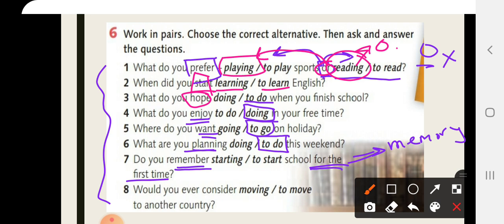My memory about going to school when I was a kid, for the first time. So remember here takes a gerund, which is starting. Because the gerund with remember means memory. Would you ever consider? The verb consider must be followed by a gerund, which is moving. Clear?